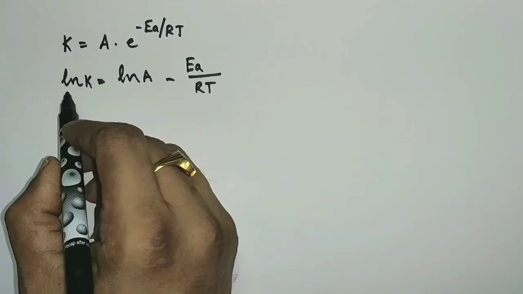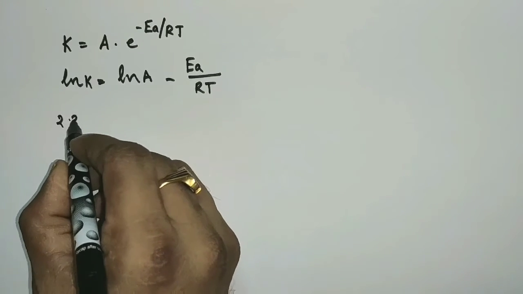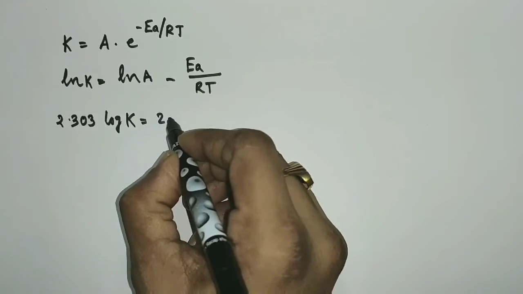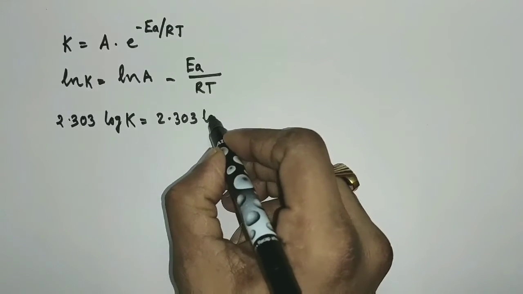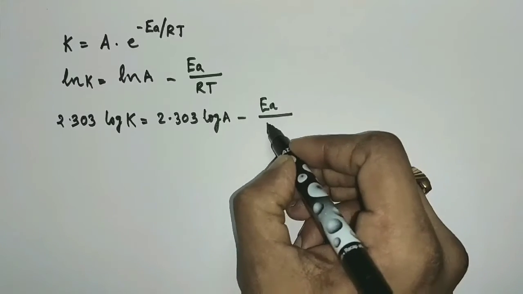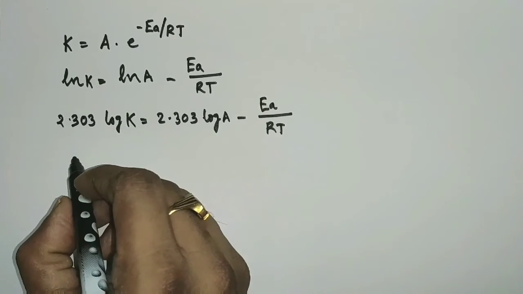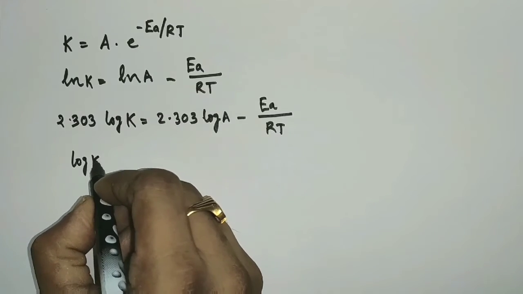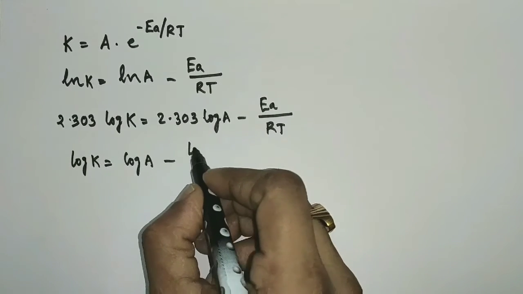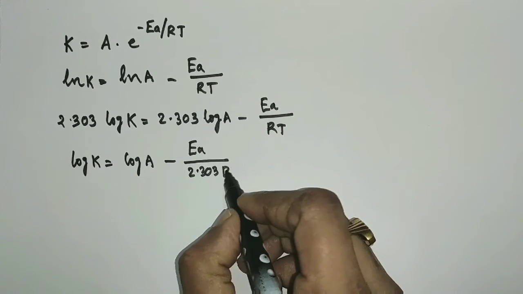And when this natural logarithm is converted into logarithm base 10, then it will be 2.303 log K is equal to 2.303 log A minus EA by RT. When the whole equation is divided by 2.303, you will get log K is equal to log A minus EA by 2.303 RT.